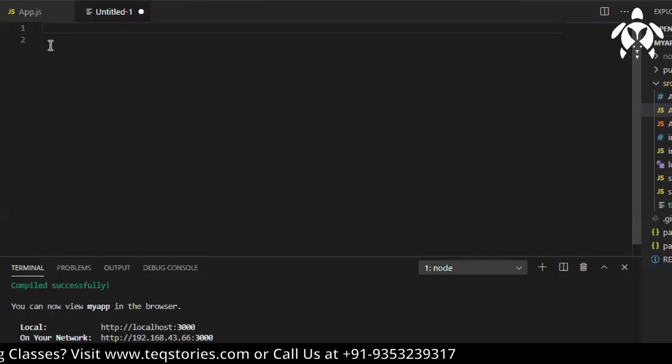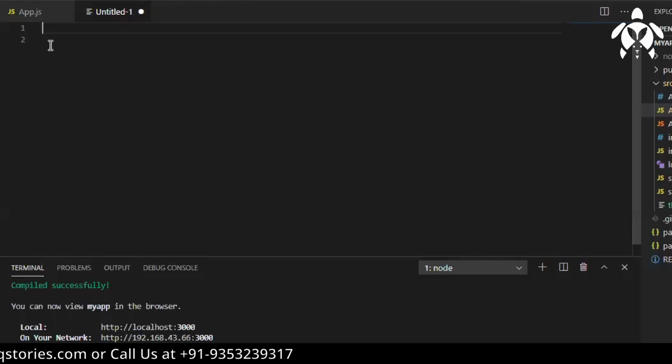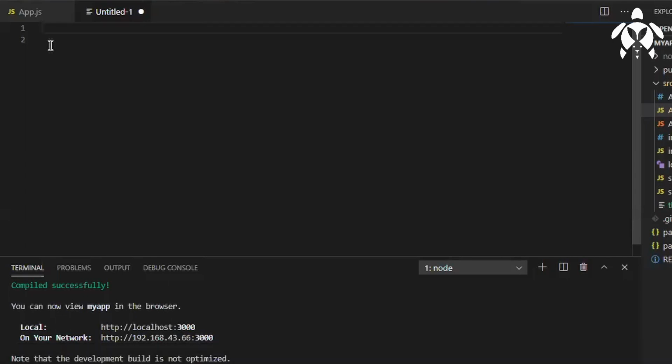Okay, if you don't want two times re-rendering, you can just go ahead and remove React.StrictMode. Then you will not have those two times printing statements. You will have it only once. Okay.